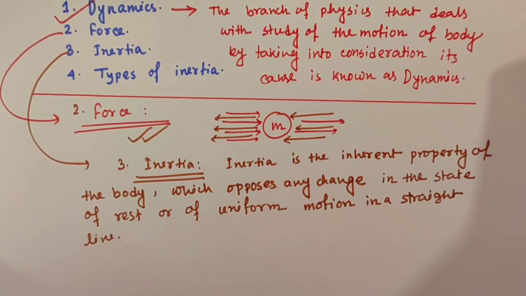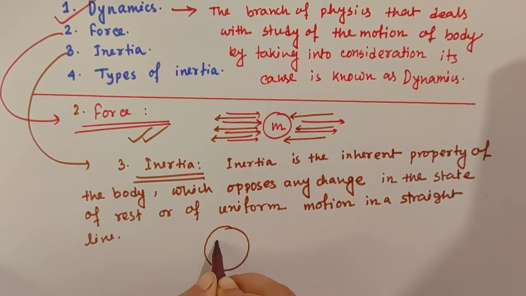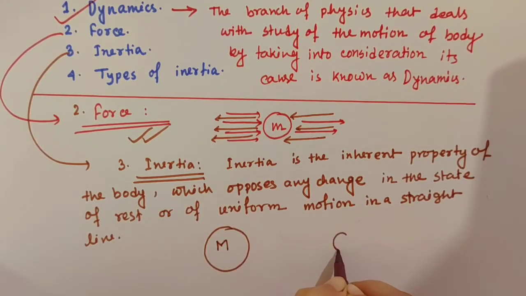Okay, consider two bodies, one heavier than the other. Consider one body having mass capital M and another body having mass small m. To move these bodies from their position, we need to apply a greater force on the heavier body. It means the heavier body resists more to change in its state of rest than the lighter body.